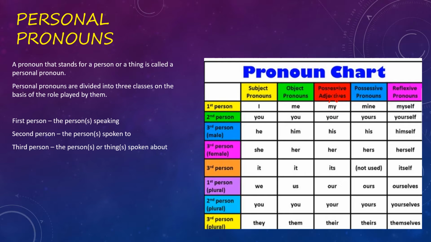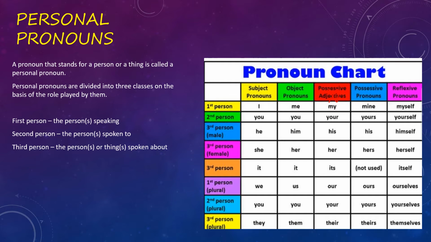Now, if I is used as a subject in a sentence, then it will change into me as an object.